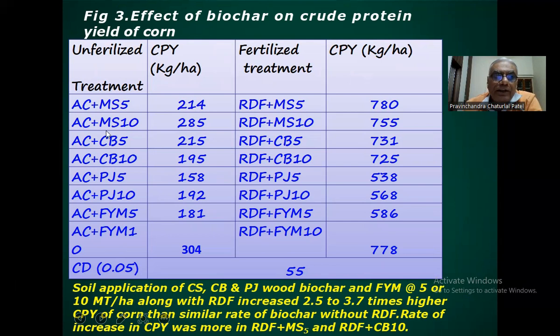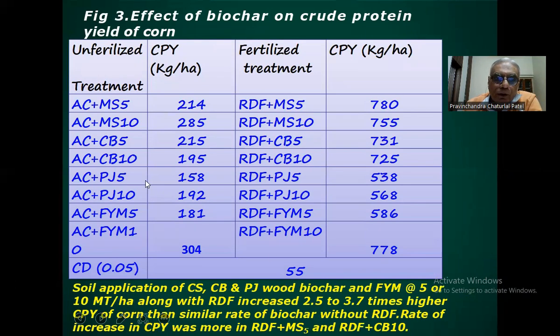Whereas when we apply the recommended dose of fertilizer with a similar dose of the biochar, the crude protein yield increases 3 to 4 times, roughly here you see 2.5 to 3.7 times.